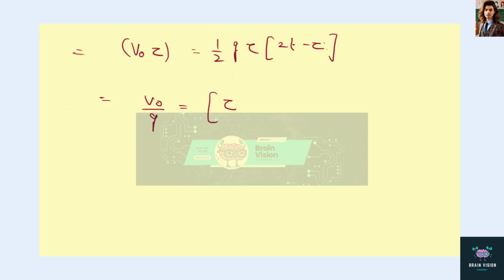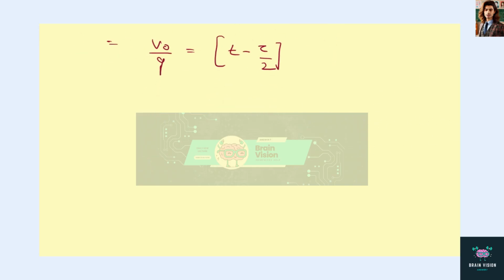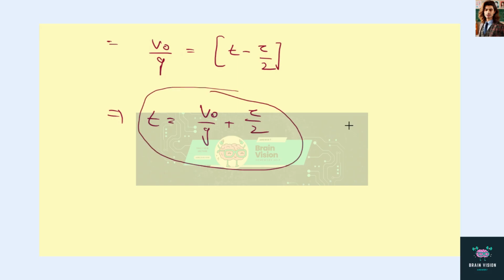Now 2 will divide inside, so this is v0 by g equals t minus tau by 2. From here we get the value of time t, which is equal to v0 by g plus tau by 2. So this is the answer to our given question, and option C is the correct choice. Thank you.